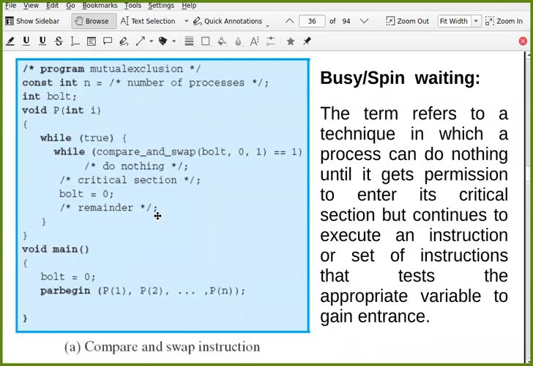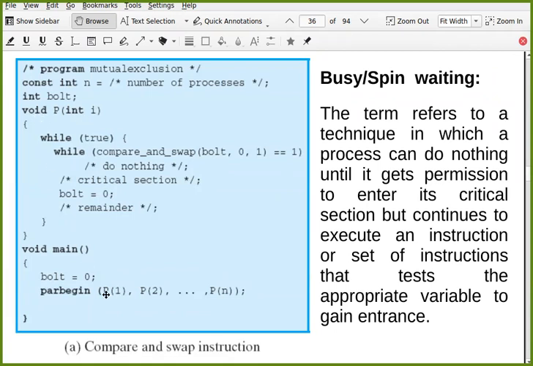It looks like C code, but it is not exactly C code. So basically in the main function, you create multiple processes from P1 to Pn. And when this parbegin executes the processes P1 to Pn, the main process itself gets blocked, suspended maybe.